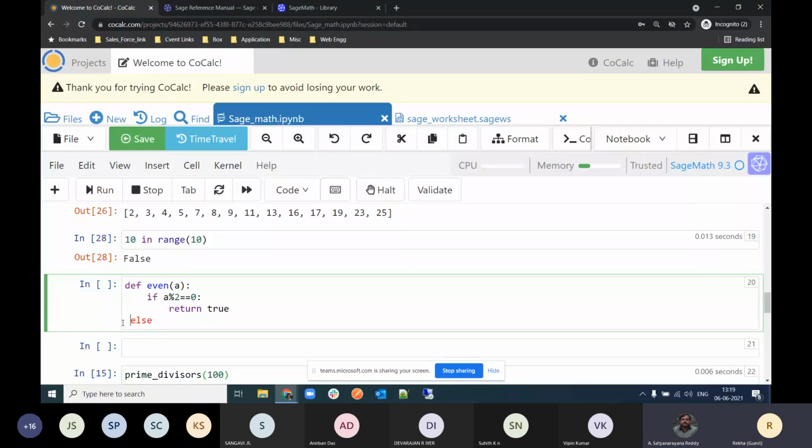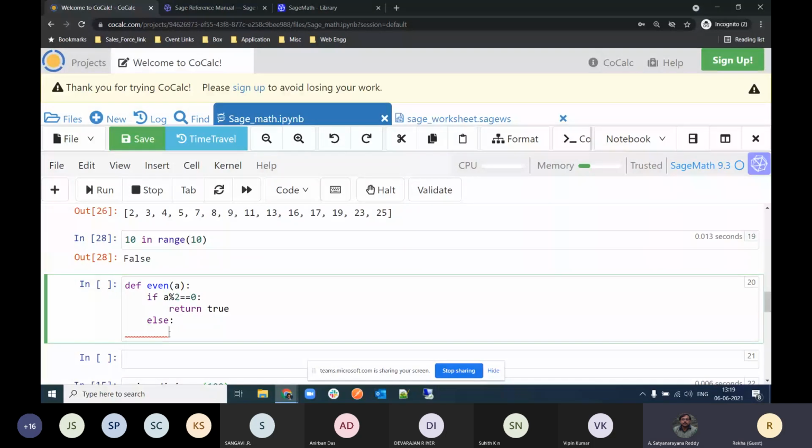But for else also, it has to come de-indented, right? Right, sir. Sometimes it takes the indentation on its own, and sometimes we have to indent as per our requirement. So if and else have to be at the same indentation level. Whenever I press enter, it takes the indentation automatically. Now, if my remainder is not 0, then I want to return that my number is not even, so I just return False.